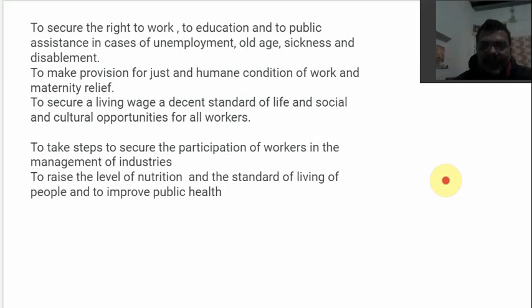And the last one is to raise the level of nutrition and the standard of living of people, and to improve public health. And you are already familiar with the midday meal scheme and the ration scheme, the PDS, public distribution system, in which the poor section, the below poverty line section of the population, is given wheat and rice and other grains at quite low prices, to keep their standard of living up, to improve their public health.